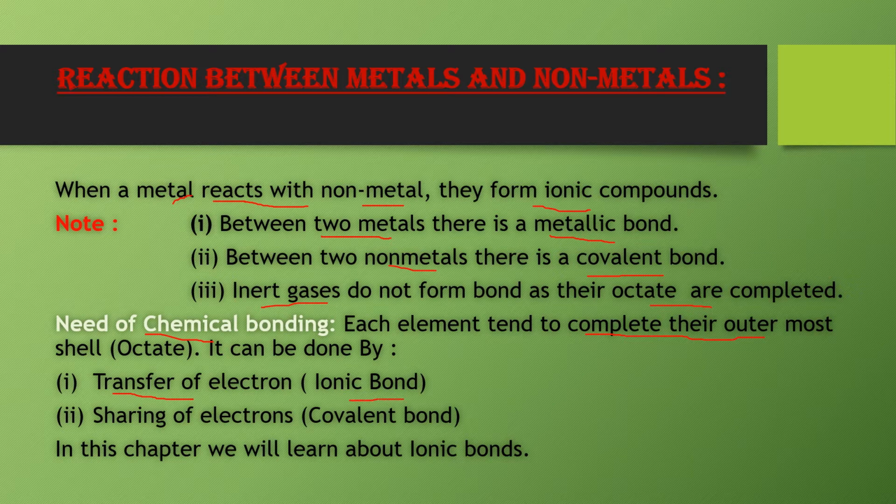In this way ionic bond is formed. It may also complete its octet by sharing of electrons, and the bond formed by sharing of electrons is called covalent bond. In this chapter we will mainly be concerned with the ionic bond, which is formed between metals and non-metals.